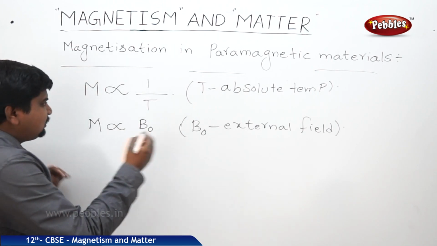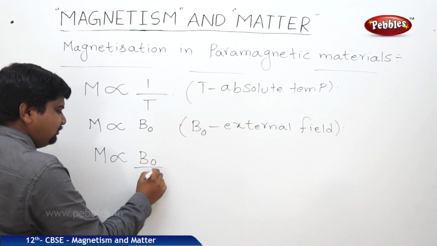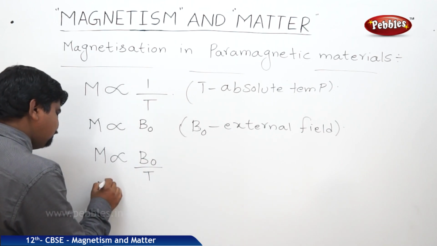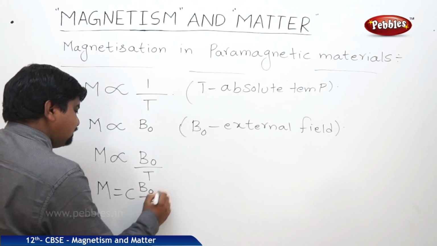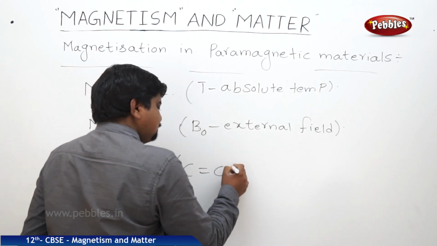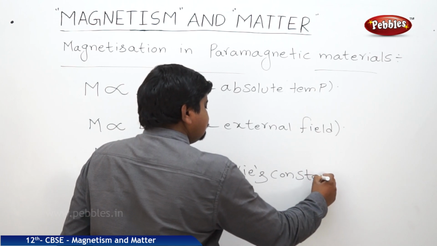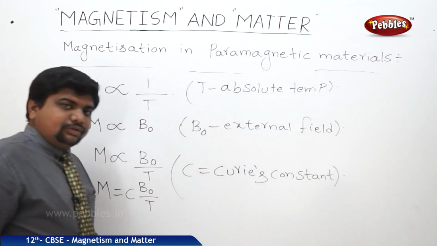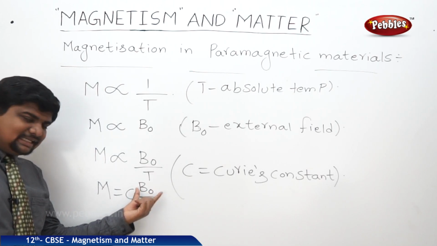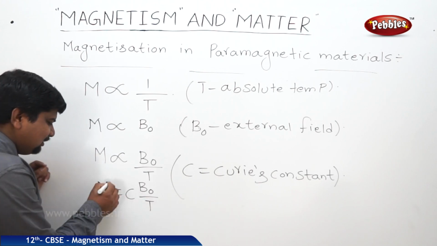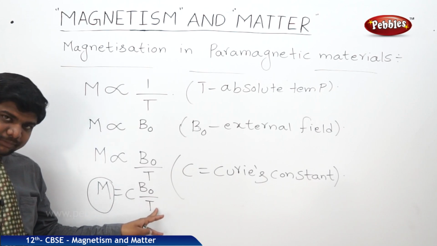So we can write M is proportional to B naught by T. Removing the proportionality, M is equal to C into B naught by T, where C is Curie's constant. If the external magnetic field increases or temperature decreases, the magnetization will increase, because it is proportional to one and inversely proportional to the other.